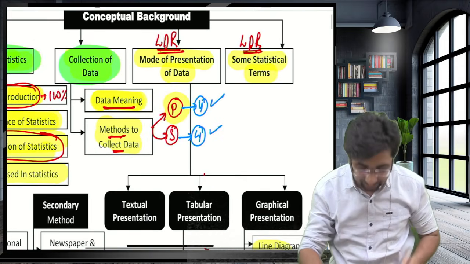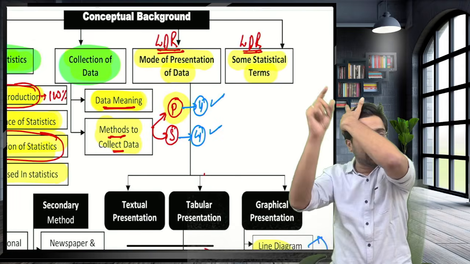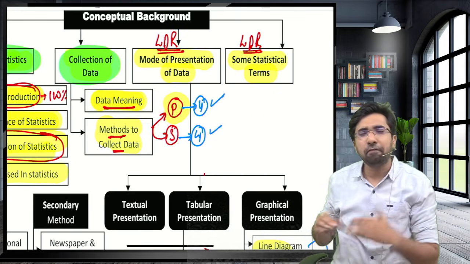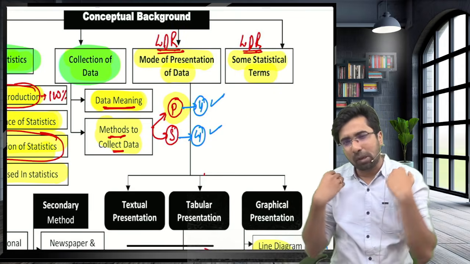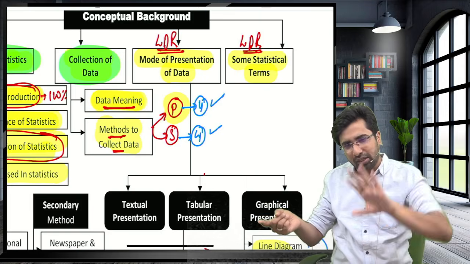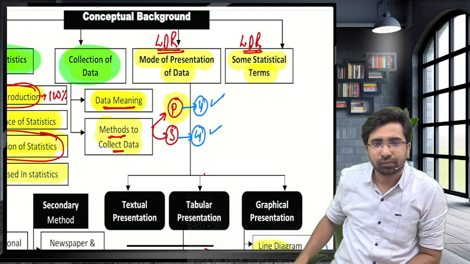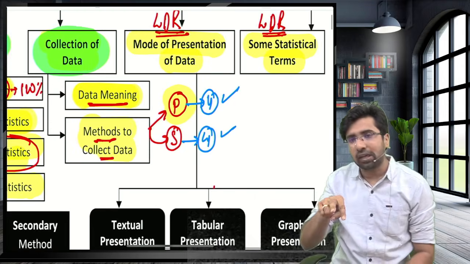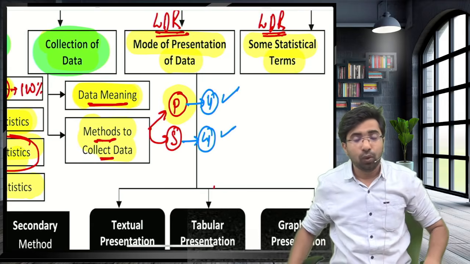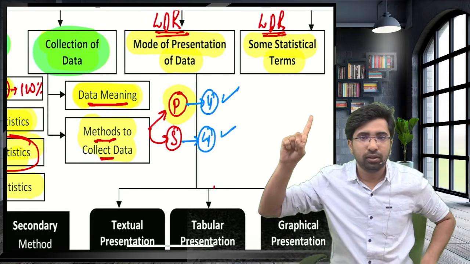Guys, data. The unprocessed information is the data. The fact is the data. Before applying tools and techniques to the information, that is the data. Guys, after that, the method of collecting the data, two methods. One, guys, repeat with me. One,